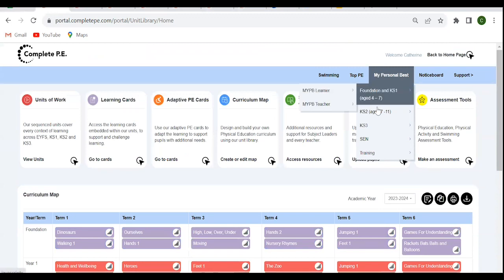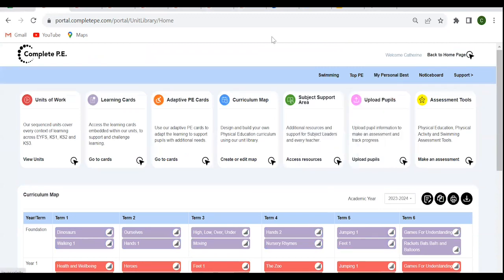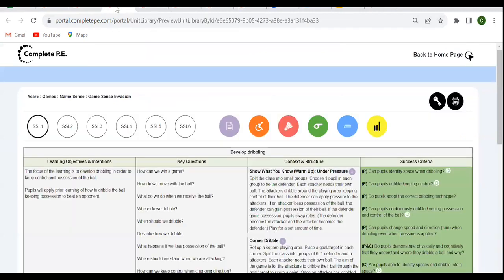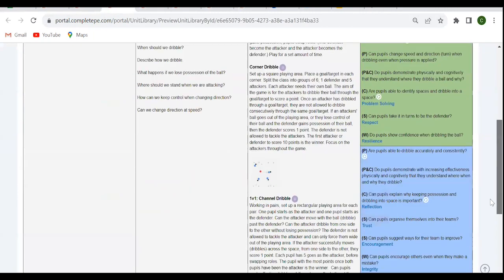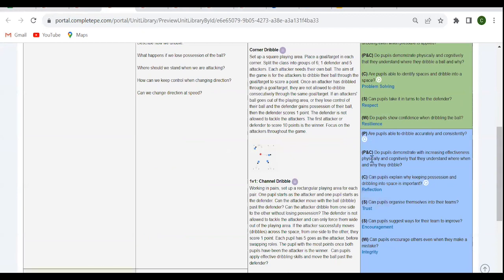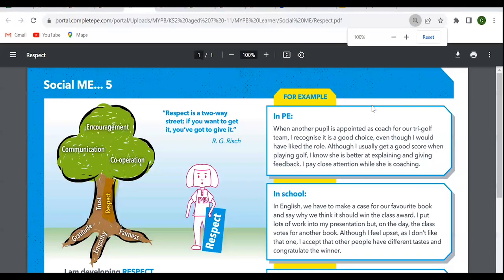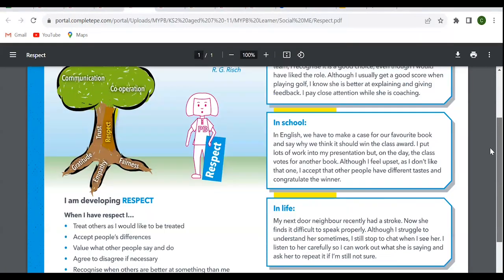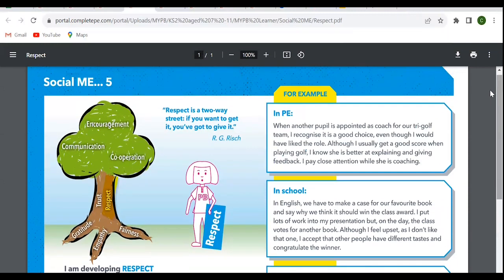The My Personal Best resource is also stored in its entirety on the home page, but is also a resource that we have embedded into the planning. And you'll see that when you see the reference of a life skill. So here, social outcome for pupils, can they take it in turns to be the defender? If they can, it means they're showing respect. Highly likely at some point you'll have children that are not taking it in turns to be the defender, and it might be that they're struggling with understanding why that's important. By clicking on the My Personal Best Respect card, it will then give you a card that you could use with the pupils to discuss why this particular life skill is important.